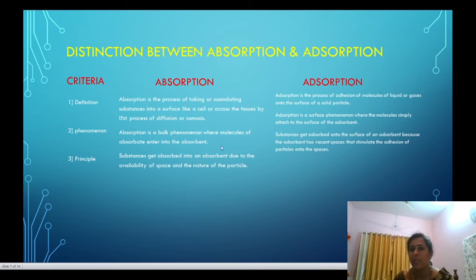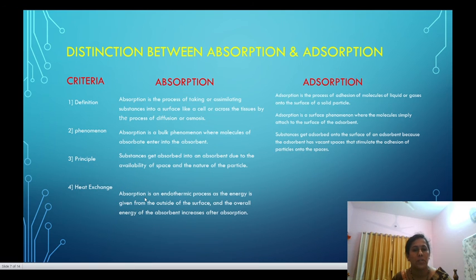And the principle behind adsorption is that substances get adsorbed onto the surface of an adsorbent because the adsorbent has vacant spaces, called residual forces, that stimulate the adhesion of particles onto the surface, which is the more important one.